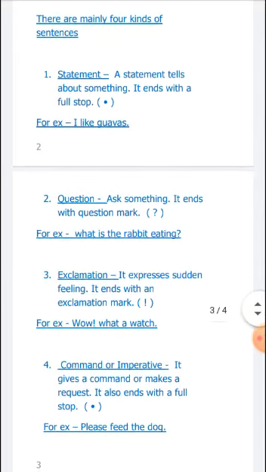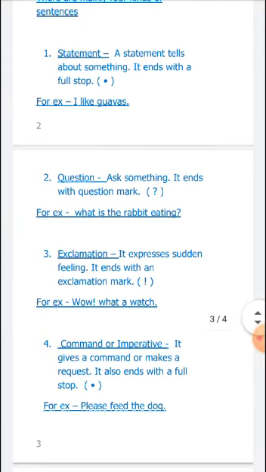Now the second one, question. It asks something and it ends with a question mark. In a question sentence we ask something, like what is the rabbit eating. We are asking someone what the rabbit is eating, or what is your name, for example. Okay, and this sentence always ends with a question mark. If in any sentence there is a question mark, it means it is a question sentence.